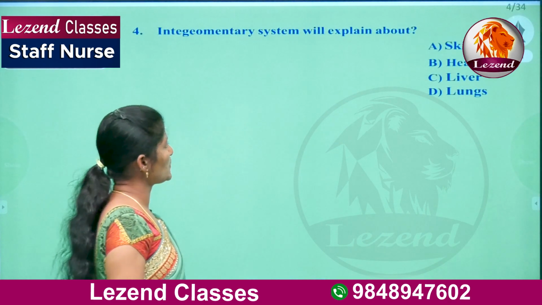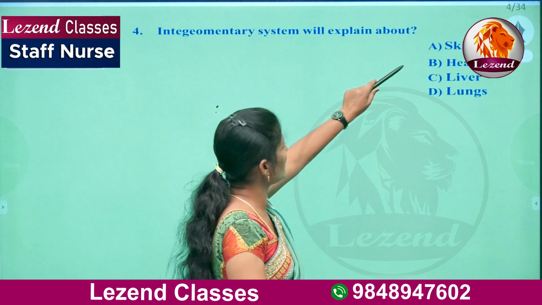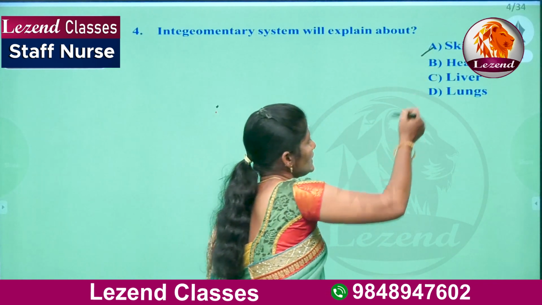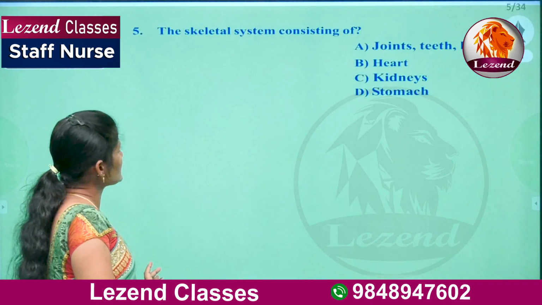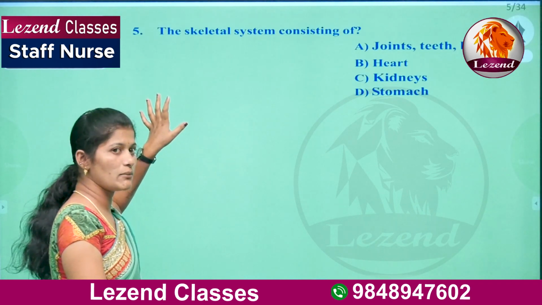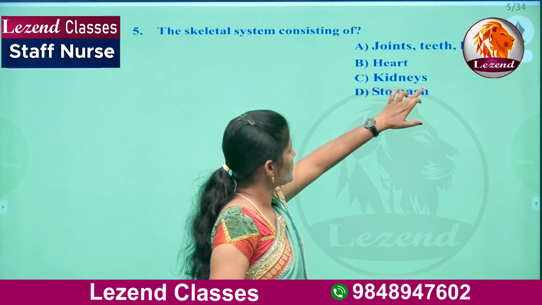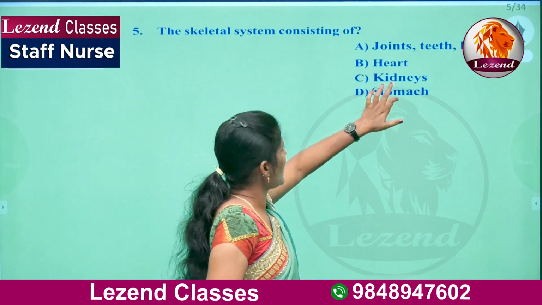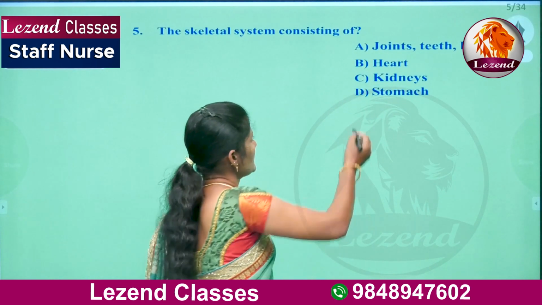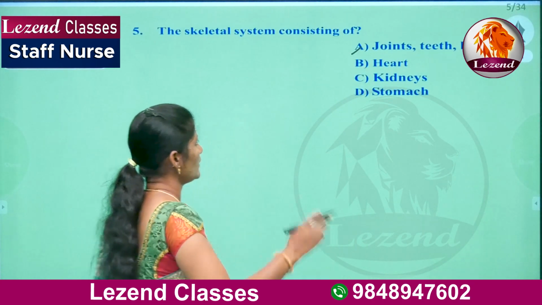The integumentary system will explain about what? The other name for the integumentary system is nothing but skin. So the integumentary system discusses the skin. The skeletal system consists of, I told you that the musculoskeletal system consists of joints, teeth, bones. B is heart, C is kidney, D is stomach. The right answer is A. So the musculoskeletal system is discussing the joints, teeth and bones.